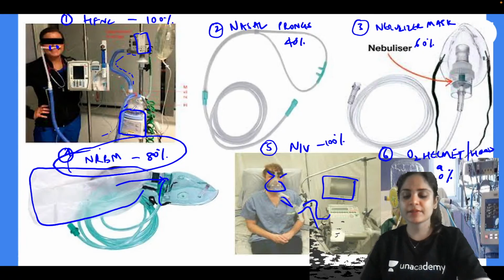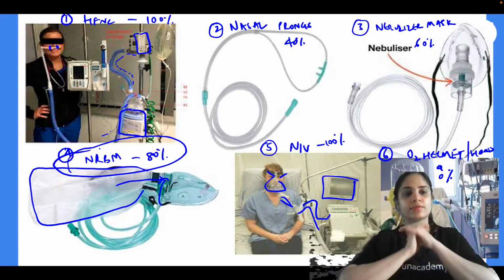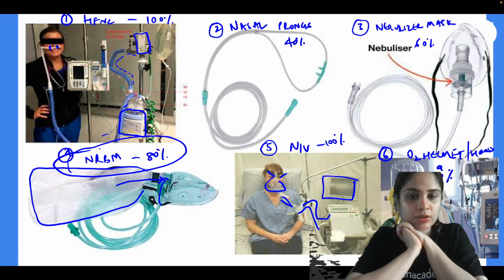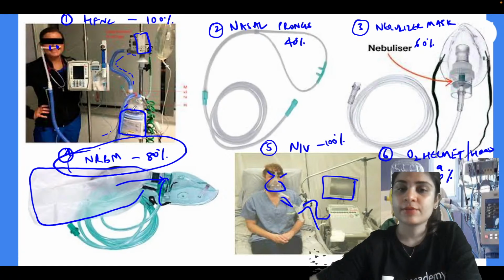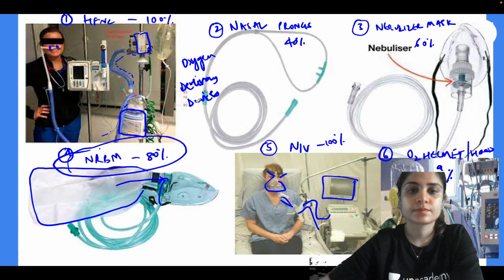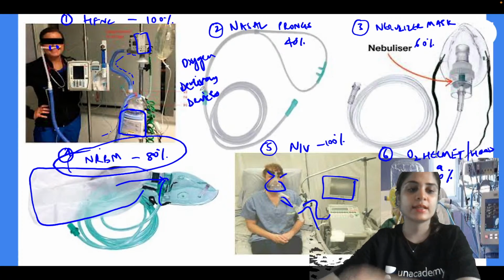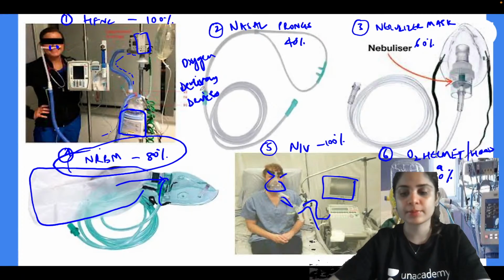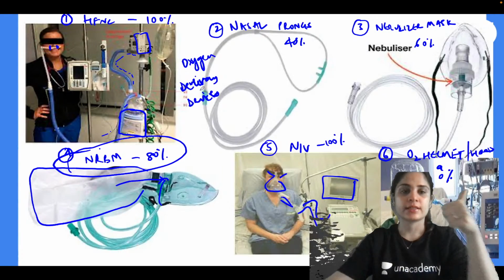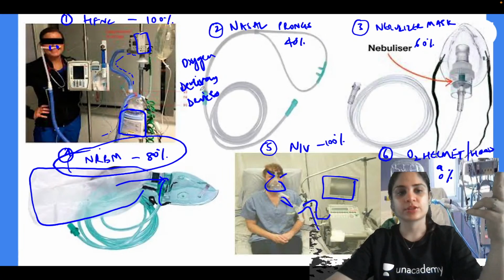Okay. Can anyone tell me with intubation what is the maximum FiO2 I can give? Now intubation is also an airway maneuver, or it is a method of providing oxygen. Oh yeah, I forgot to tell you what these devices are called. So all of them are called as oxygen delivery devices. They help in delivering oxygen. Yes, with intubation, maximum FiO2 that I can give is 100%. So there are 3 devices that can give up to 100%. One is HFNC, one is NIV, and one is intubation. Okay, alright.